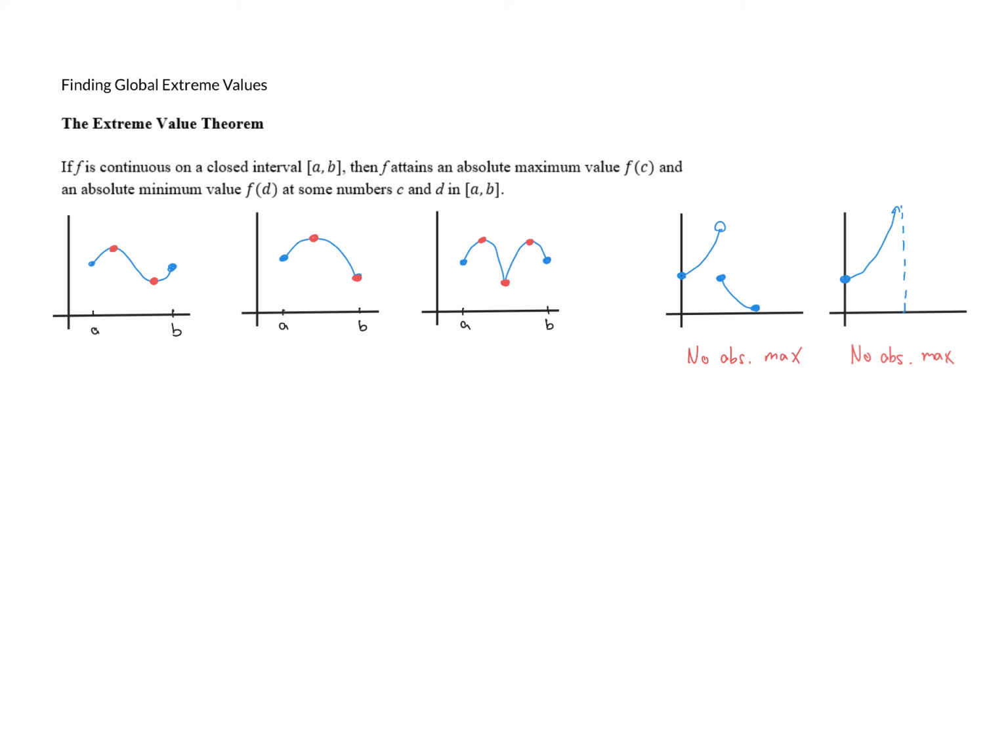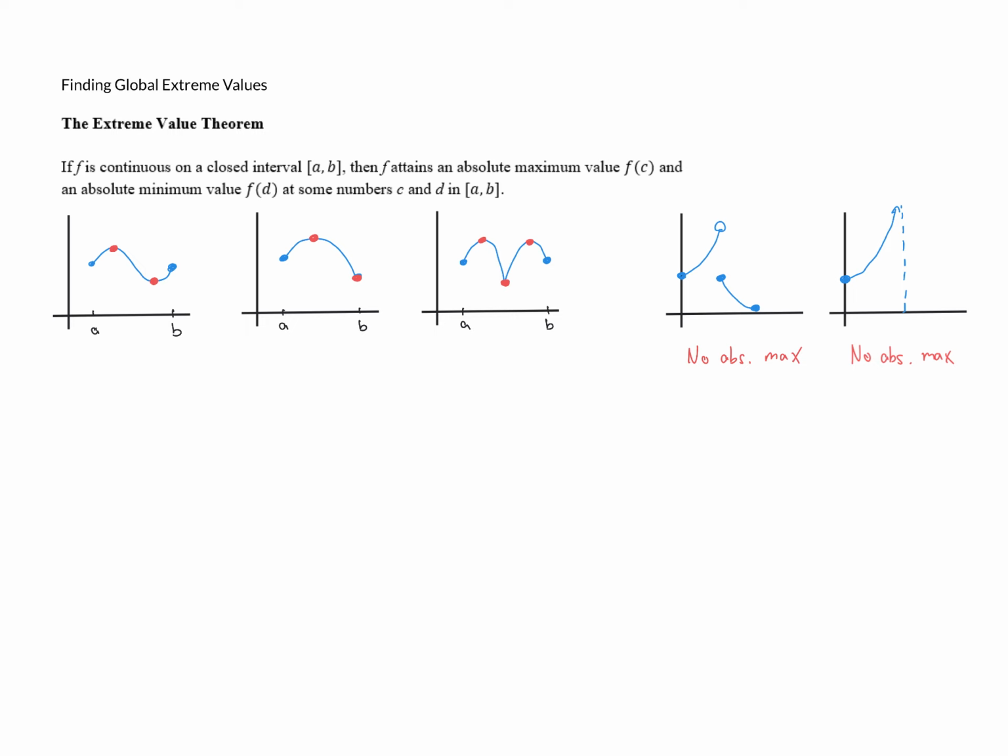Now, there are certainly functions that are not continuous on a closed interval and still do have absolute maximum and minimum values, right? It's possible that if a function doesn't satisfy these conditions, it still will have an absolute maximum or an absolute minimum. That's possible, but it's not guaranteed.